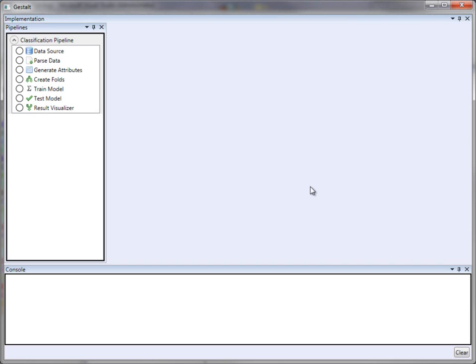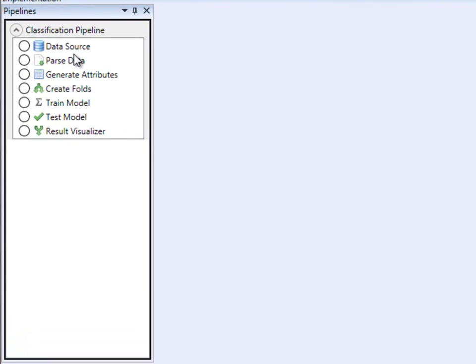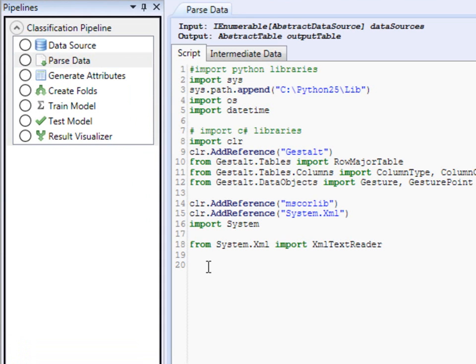To see how Gestalt supports the machine learning process, we look at how a developer would use Gestalt to solve the gesture recognition task. This is the implementation perspective. The top left corner shows a representation of the classification pipeline. Developers can create their own pipeline. For this problem, the developer has laid out a pipeline for gesture recognition. The first step is loading data into the system.